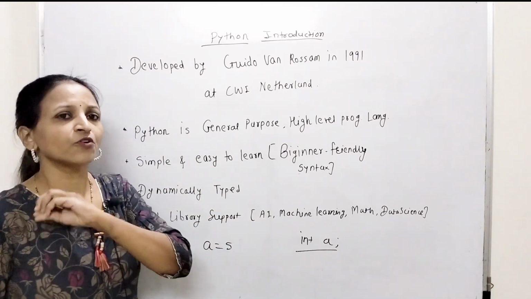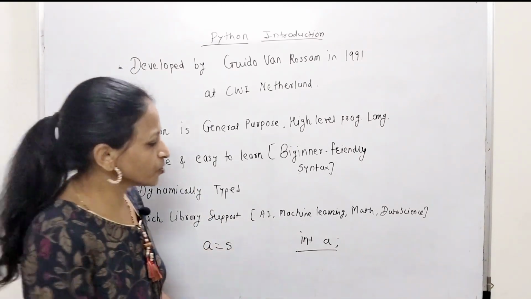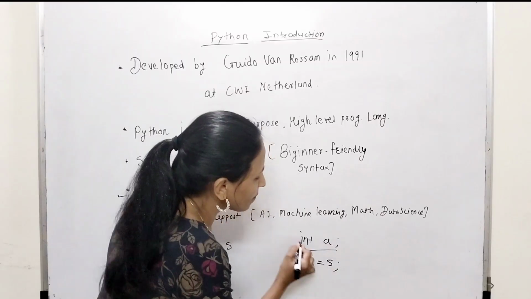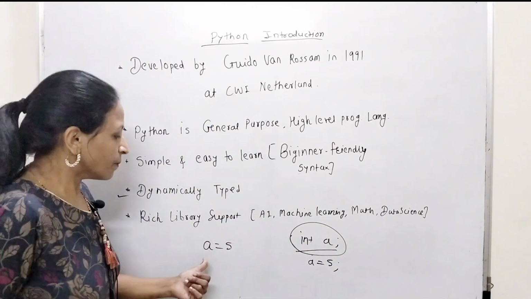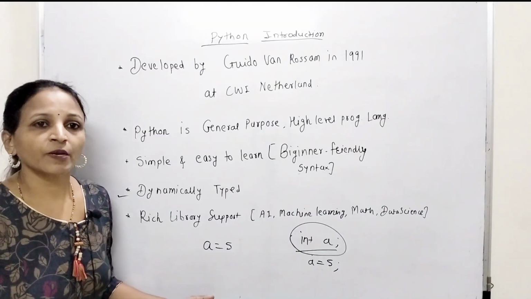Before a equals 5, I have not declared it. But in C, suppose you want to assign a value, a equals 5, after declaration only you can use it. In C++, and in Java also, it is the same. But here there is no need to declare the variable before its use.